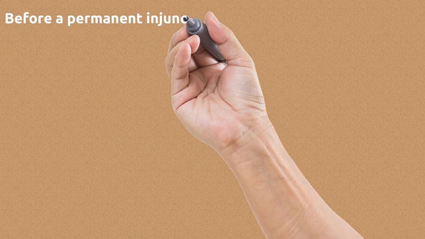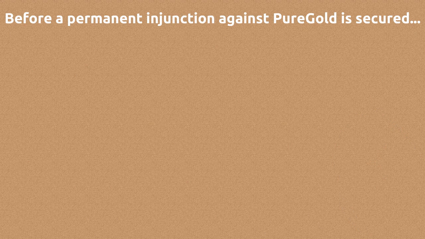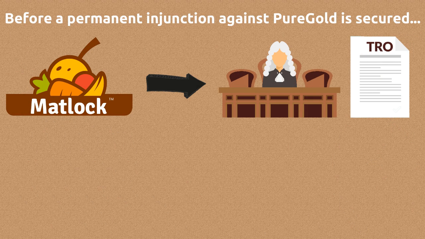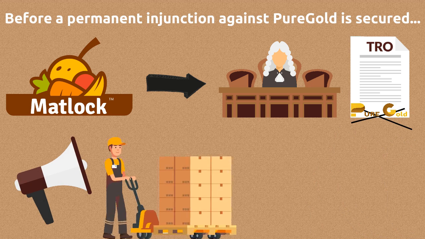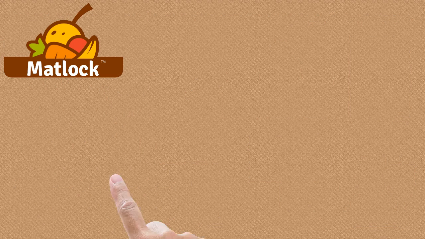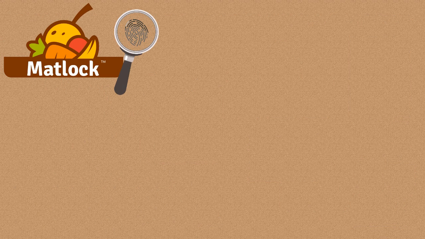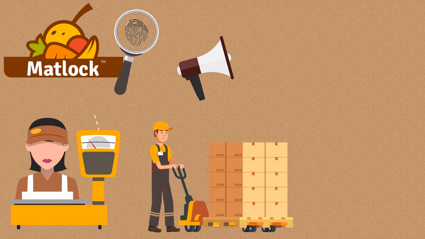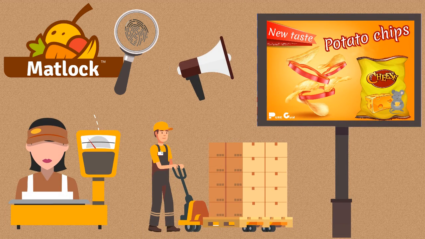Before a permanent injunction against Pure Gold is secured, Matlock decided to ask the court to issue a temporary restraining order against its competitor to stop it from marketing, distributing, advertising, and selling the said product. Matlock has presented sufficient evidence that without the TRO, the continued sale, marketing, distribution, and advertising of the said product could result in irreparable damage to its company and reputation.